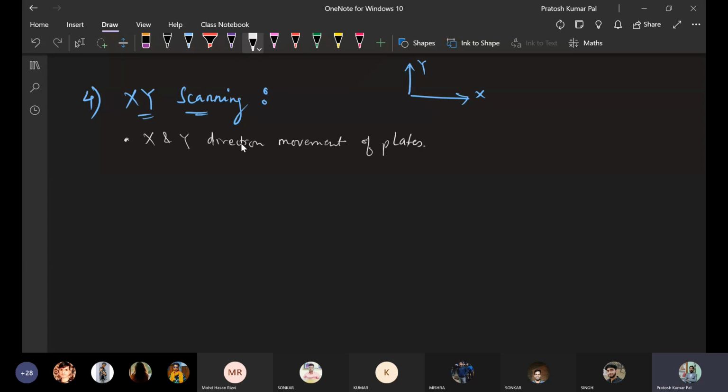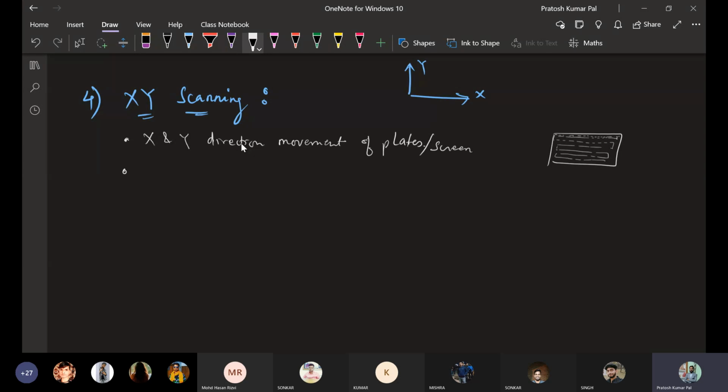So these screens or plates we are using will be moving in X and Y directions. What is the advantage of this X and Y direction? Suppose this is the region to which we need to dope the ions. We will be moving the doping ions in the X direction, then we move to the Y direction, and then again in the X direction, then Y and X, Y and X. This is how we will be doing the ion implantation, so we need X and Y directional movement of these screens or plates.